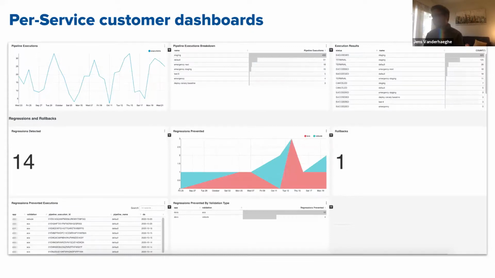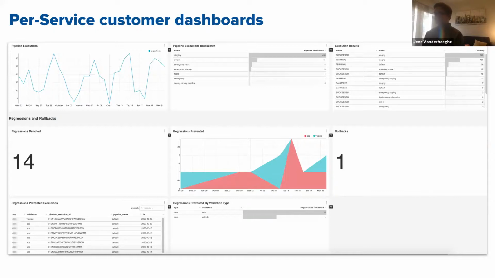And then the last thing we did is a lot of our customers adopted Spinnaker, but they weren't necessarily convinced that they were getting the value that we promised they would get, or they didn't necessarily have the right data. So one thing we did is we built a tool that automatically generates dashboards for every service that onboards to Spinnaker. And we give them all of the low-level information that we have access to.